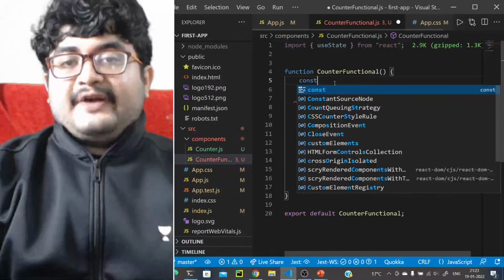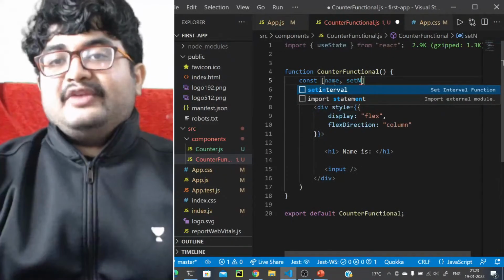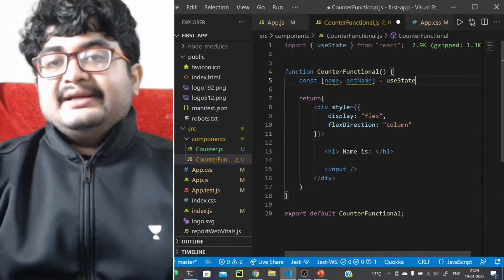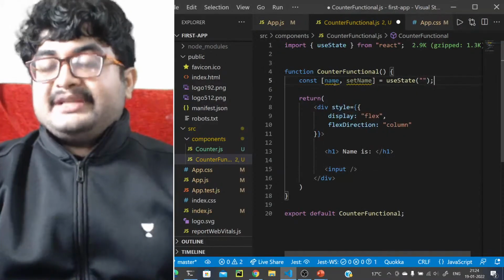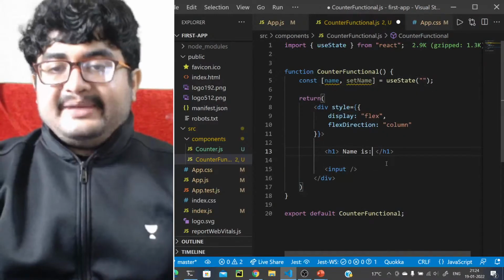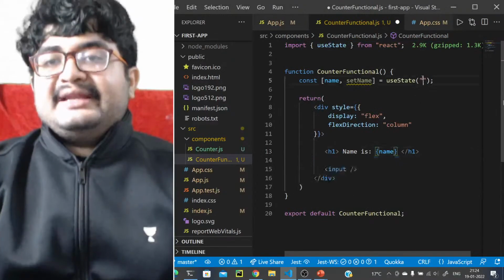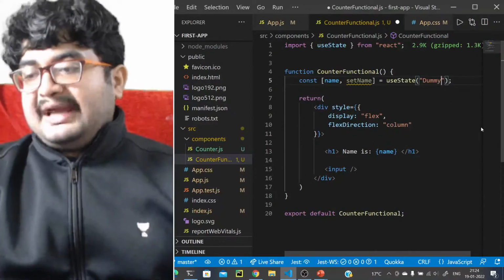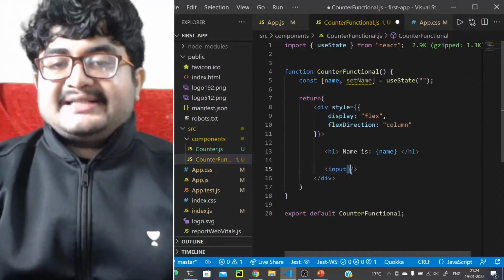So we'll take the name as a state, and set name will be the setter method, right? So we'll use this useState. Now what is the type? It is a string, right? So we'll pass in an empty string initially. Let's say the initial name we want to have is dummy, so you can pass dummy here as well, but we want to have empty, so let's have that.